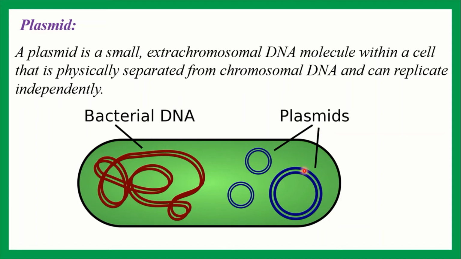Scientist Lederberg in 1952 for the first time observed plasmid DNA in the E. coli bacteria. It is an extrachromosomal DNA other than the normal DNA.